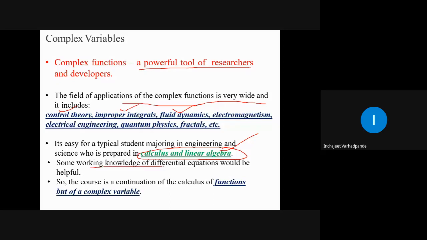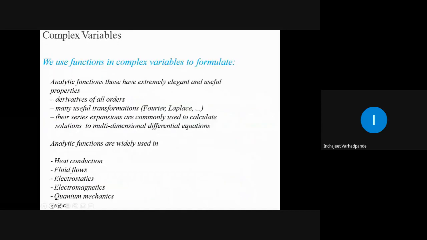Some working knowledge of differential equations, which can be covered under calculus, will be helpful. So the course is a continuation of calculus of functions, but with a complex variable. For the very first time we are dealing with the calculus of functions not with real but with the complex variable, or the complex function. Fine. So accordingly we will be moving forward.